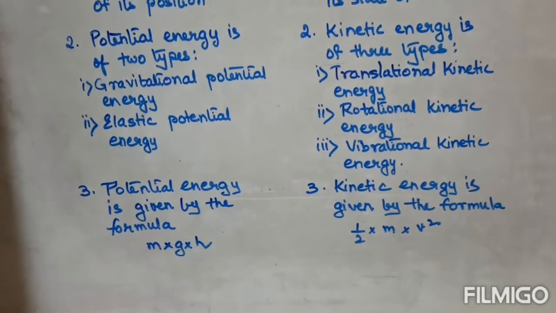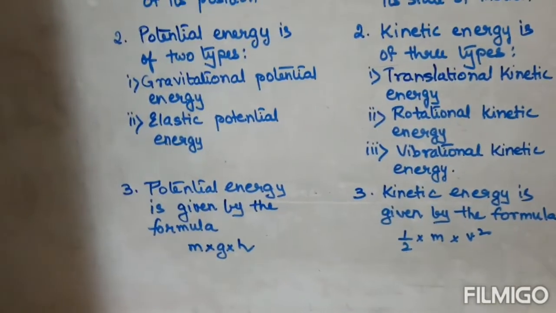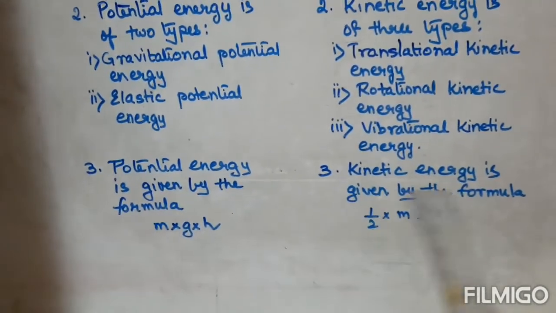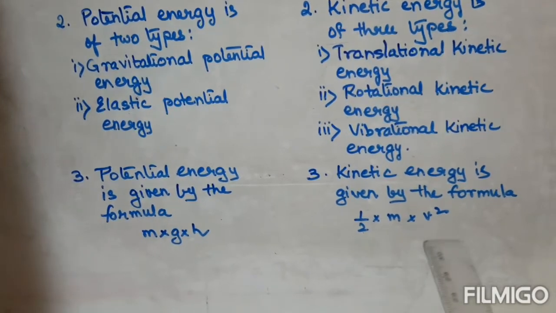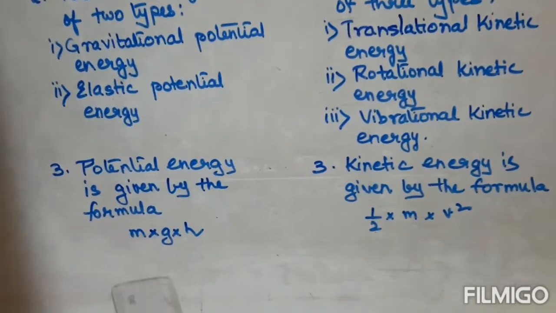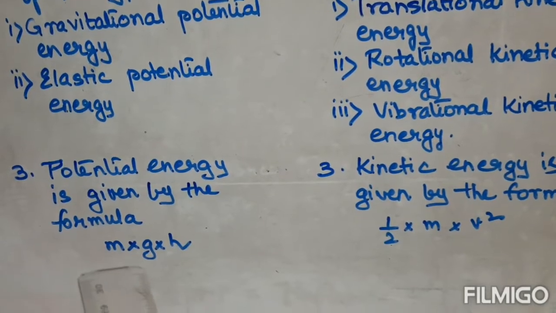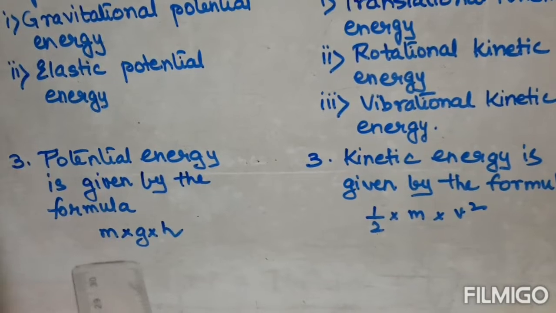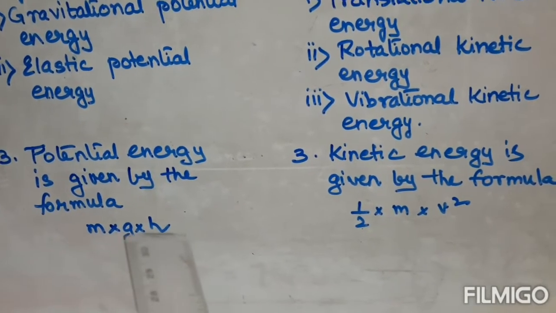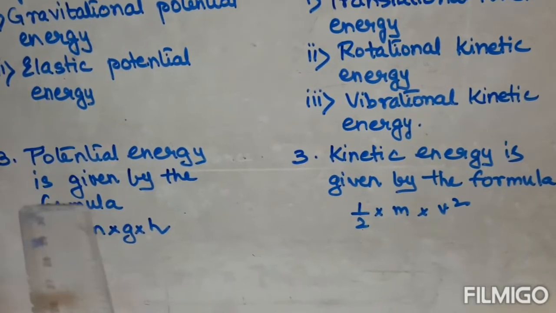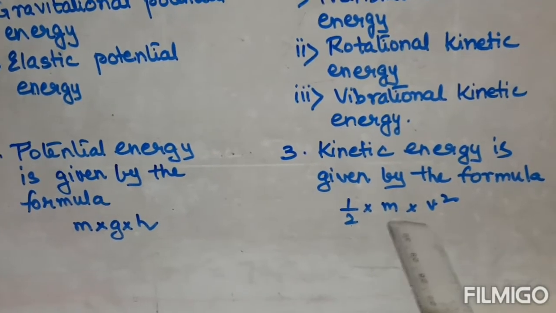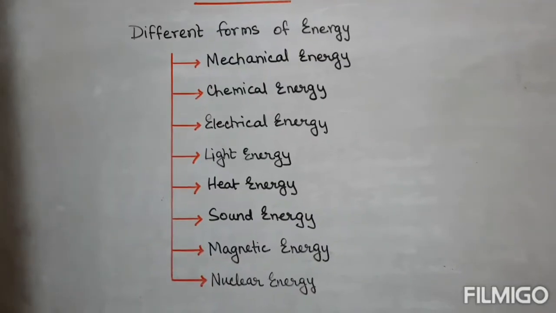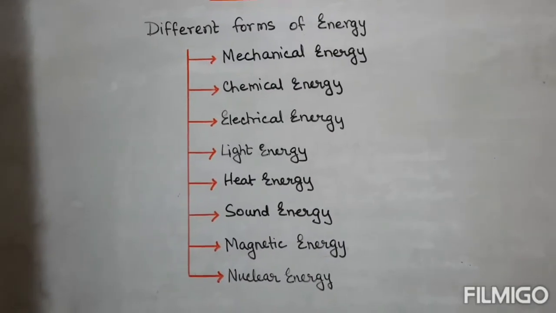Now, potential energy is given by the formula mgh, whereas kinetic energy is given by the formula half mv square. Now, m stands for mass, g for gravity, h for height. So, mass into acceleration due to gravity into height gives the potential energy, whereas half mass into velocity square gives the kinetic energy. The different forms of energy, mechanical energy we have done in detail.